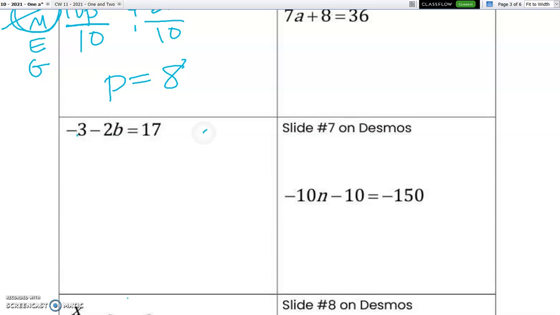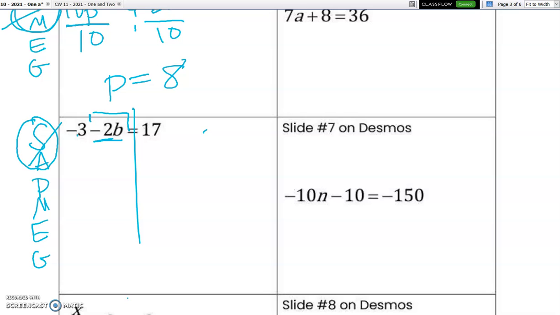All right, so let's try another one. Using SADMEG, this multiplication is the box in our present analogy. So we're going to undo the addition and subtraction first. What I do on the left, I do on the right. This makes a zero pair, so I'm left with negative 2b is equal to 20.